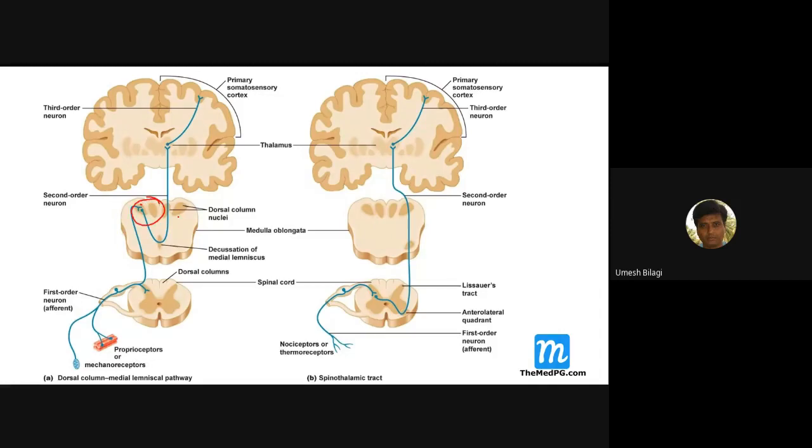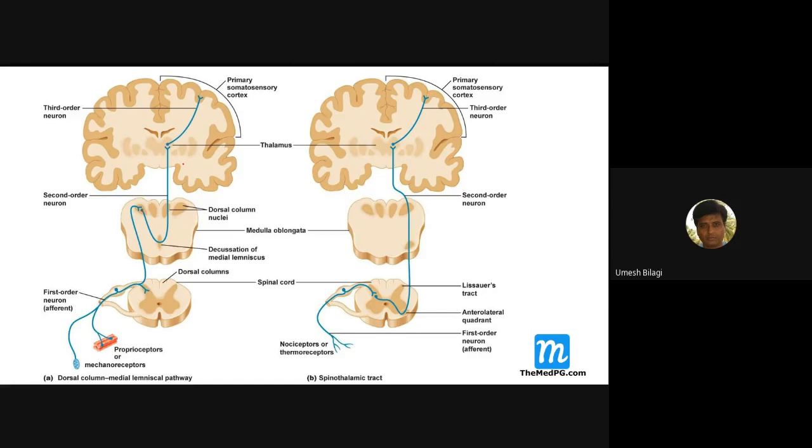From here we get a second order neuron. So actually the second order neuron comes here only. This diagram is showing it falsely. This is a second order neuron. These nerves come and end up in the nucleus gracilis and nucleus cuneatus. This first order neuron ends in the nucleus gracilis and nucleus cuneatus. Cuneatus is on the lateral aspect, gracilis on the medial aspect.